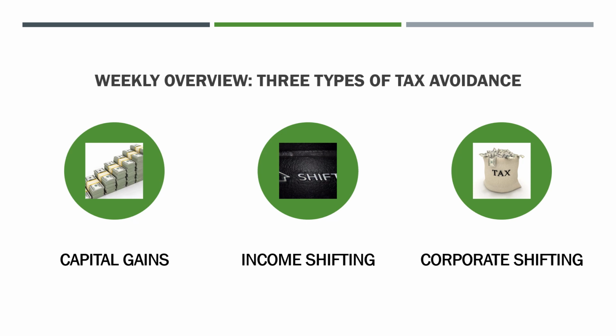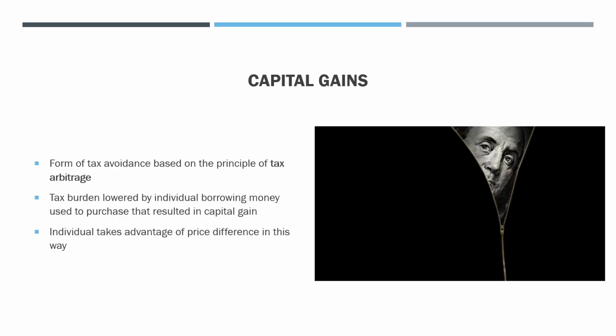This week, we'll be going over the three types of tax avoidance: capital gains, income shifting, and corporate shifting. The first type of tax avoidance that I'll be going over is capital gains. Capital gains is a form of tax avoidance that's based on the principle of tax arbitrage, which is when somebody takes advantage of a price difference. Here, an individual takes advantage of the price difference by borrowing money to purchase whatever it is that will result in capital gain.